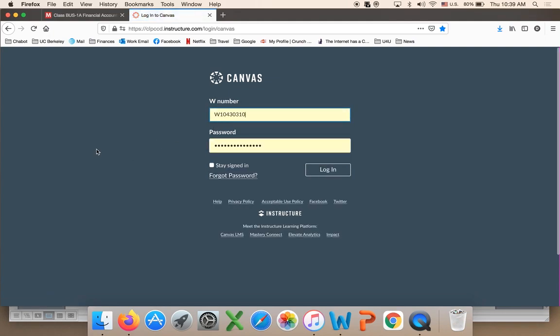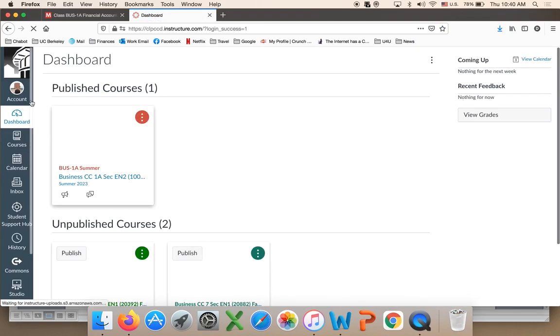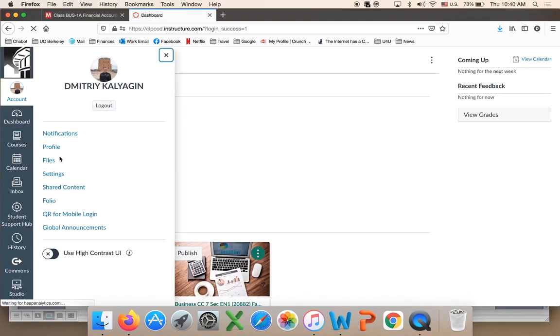To log into Canvas, you use your W number issued by the college. For the password, you use the first two letters of your first name, followed by the first two letters of your last name, followed by the last four digits of your W number. Later you can change your password. Right here, under the account, go to settings, and make sure that you have the correct email address. I will be emailing you often, and that's where it's going to go.